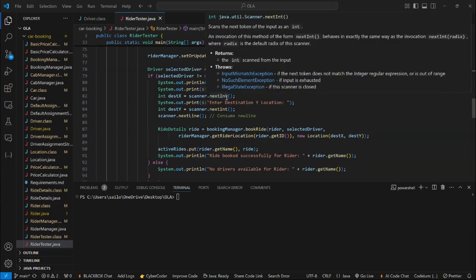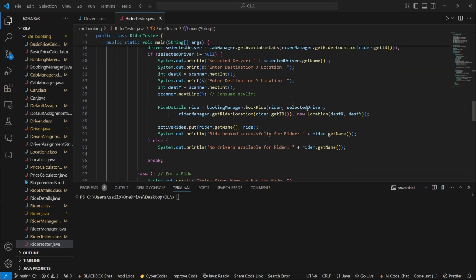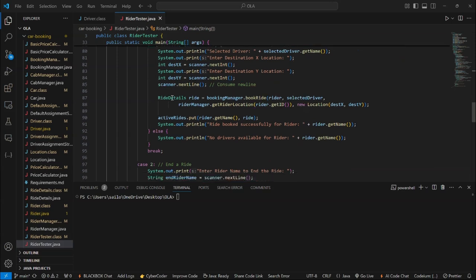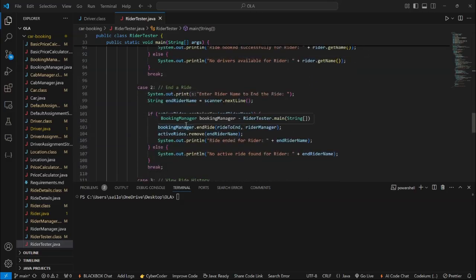And here we give the destination of our rider, exactly where the rider needs to end up. The rider details are used so that the rider gets an appropriate cost, so that he would know what the cost would be for that particular destination. And if drivers are available, of course the rider would be booked and the process will continue. Case 2 is the end of the ride.